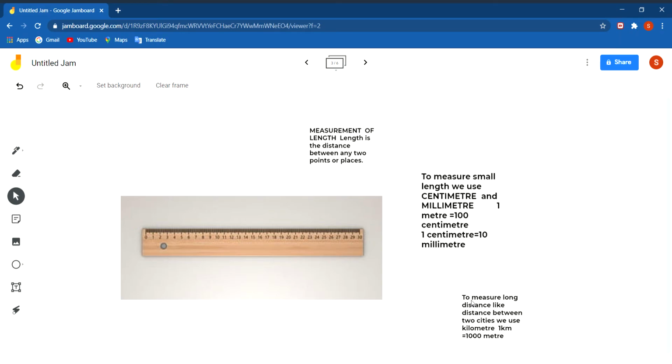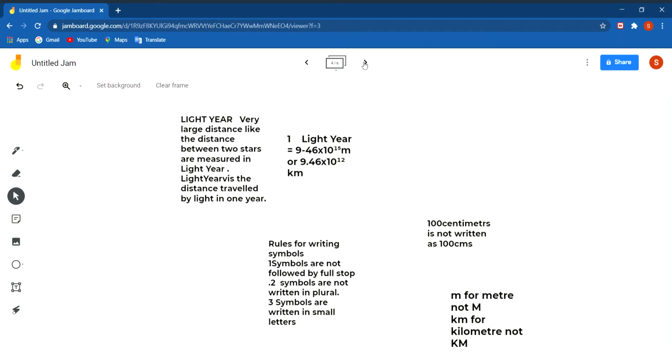To measure long distances, like the distance between two cities or two places, meter is also small for that. Then we measure it in kilometers, like the distance from your school to home, if it is 2 kilometers or 3 kilometers, we write it as kilometers. There are short forms: we write m for meter, cm for centimeters, mm for millimeters, km for kilometers.